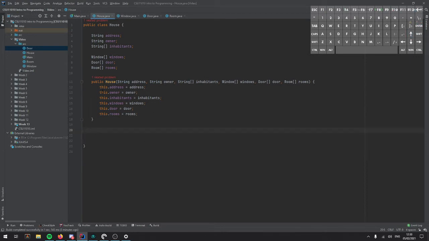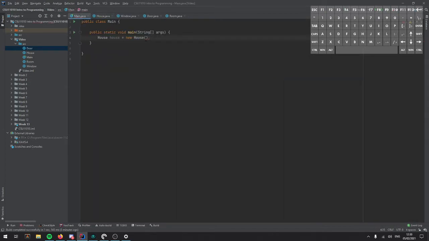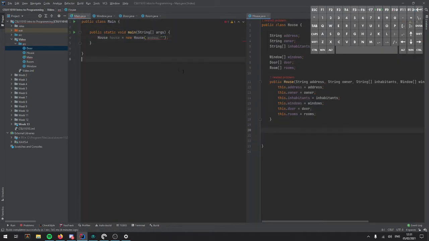So now that we've got our constructor, we can actually create a house using these particular parameters. So now you'll see that there's an error here because there's no longer an empty constructor. So we actually have to give it some values. So we can do, let's actually just open this to the side so we can have a look at it. So our first one is address. So we could have main street. Our owner can be me.